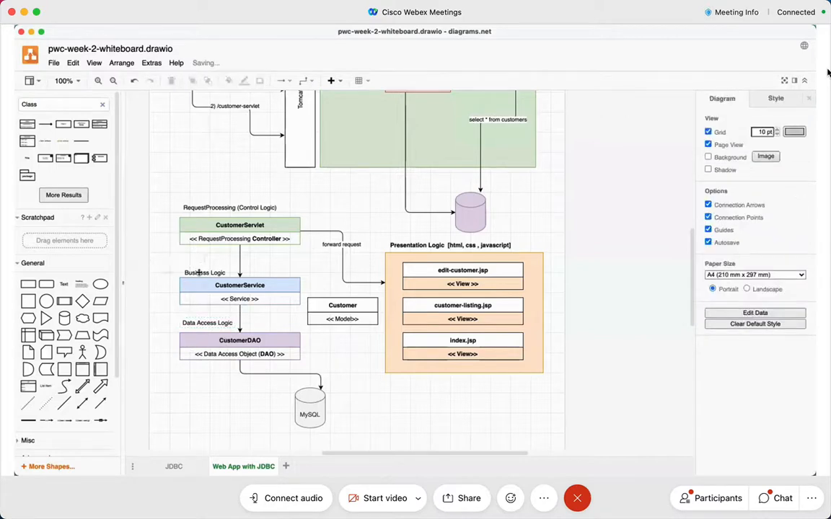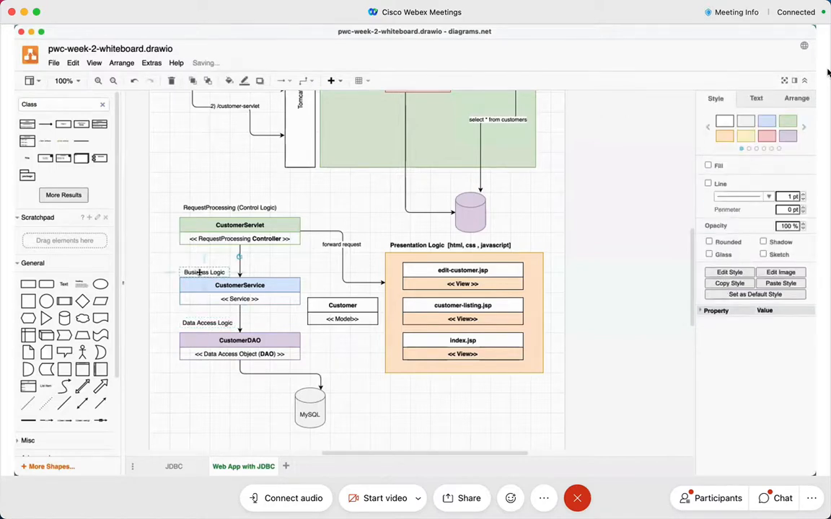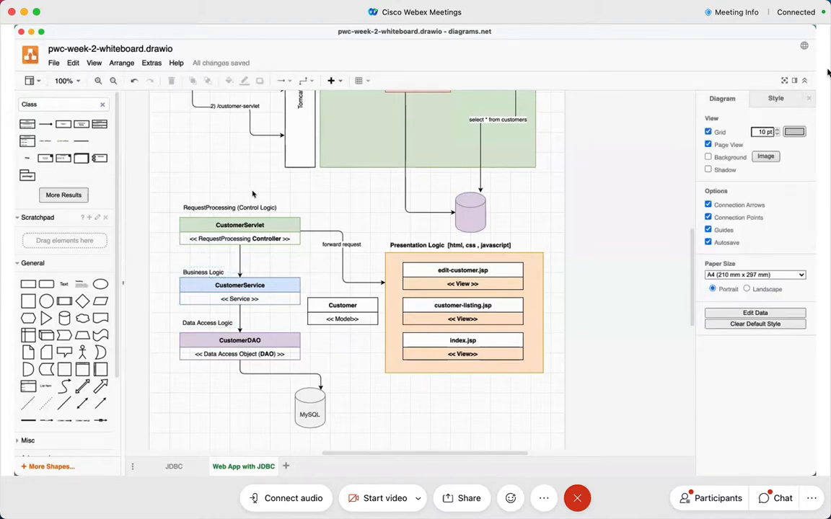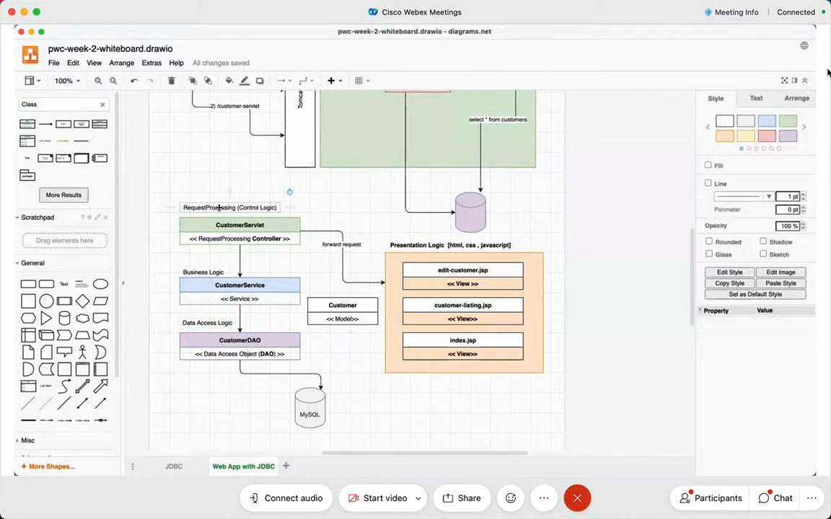If I had just explained to you theoretically and with the help of some diagrams, and not shown you things in action, perhaps it wouldn't have made such an impact. But now I am confident that you are crystal clear on the concept of the view, the request processing logic, that is the controller class, the business logic, and the data access object logic. Clear, friends?